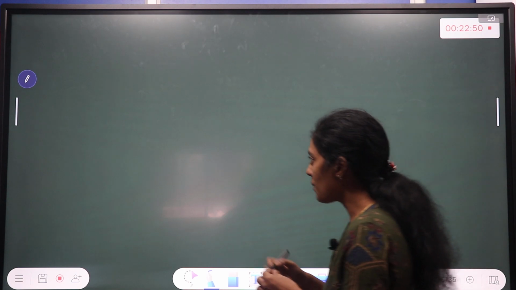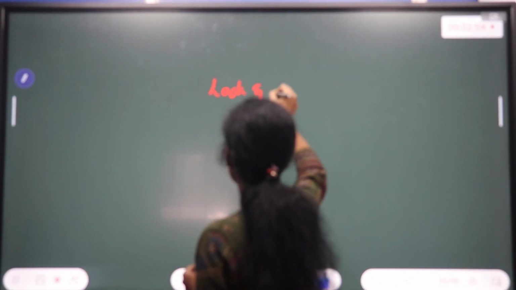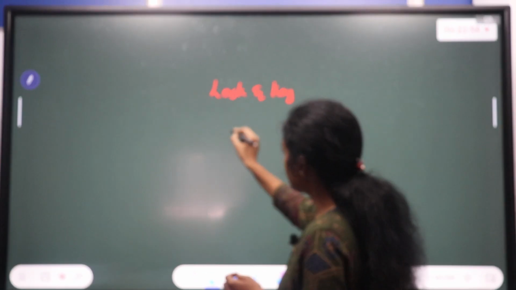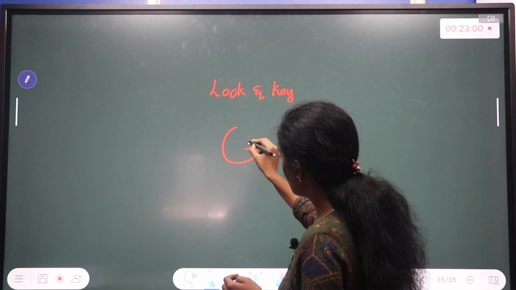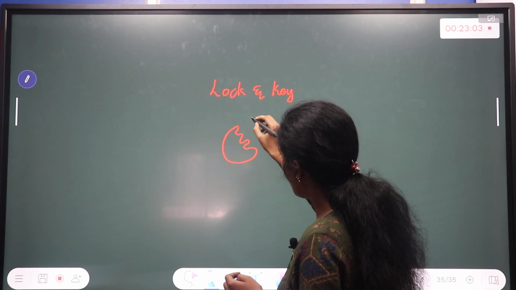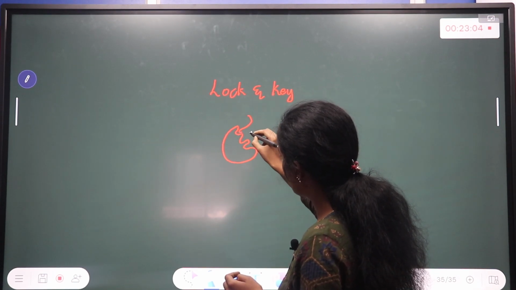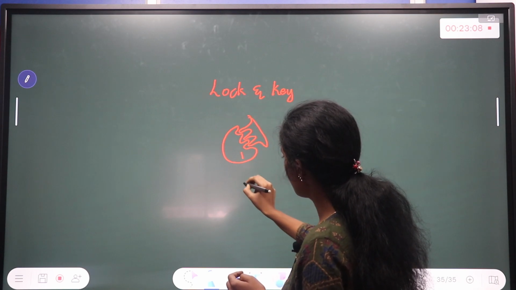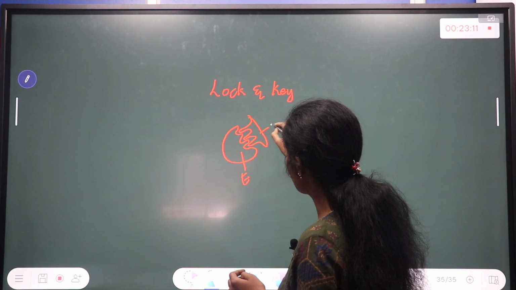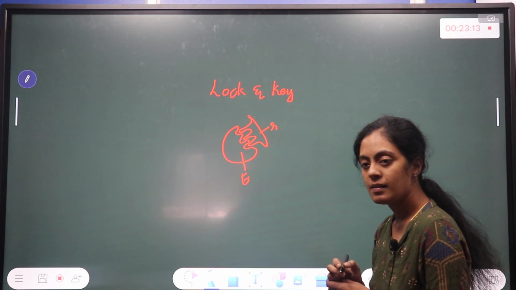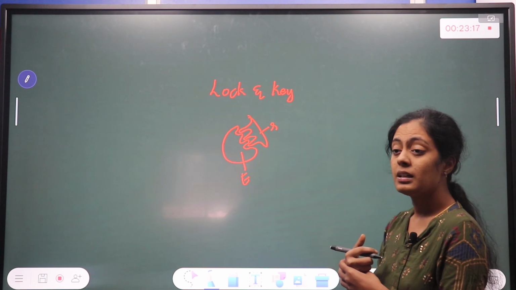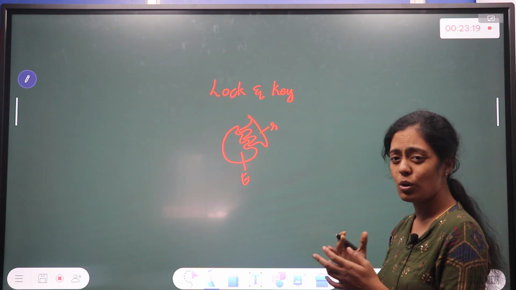Then there are a lot of hypotheses. The first hypothesis is the lock and key hypothesis. Here the enzyme is a lock and your substrate is the key. Remember, enzymes are substrate specific. This is your enzyme and this is your substrate. A hypothesis is like, I'm thinking it will work this way. We don't know the exact way, but it's pretty much close.